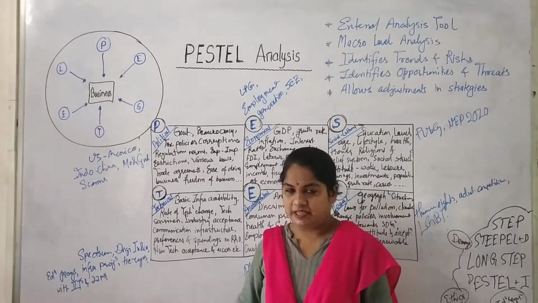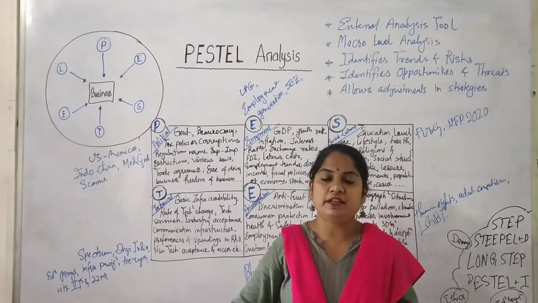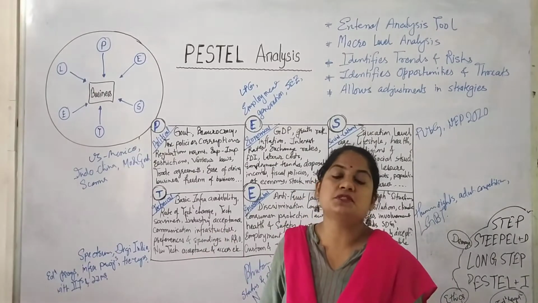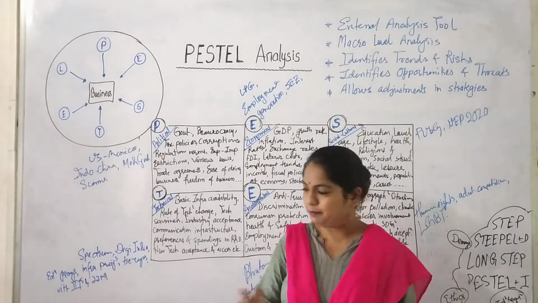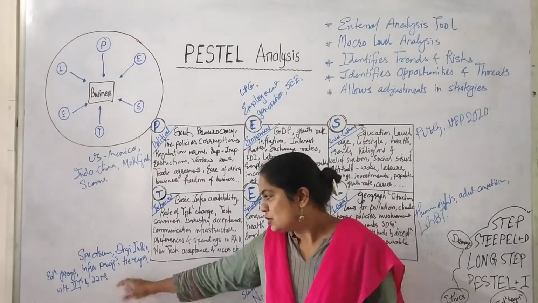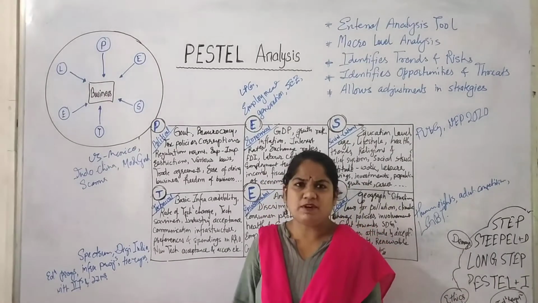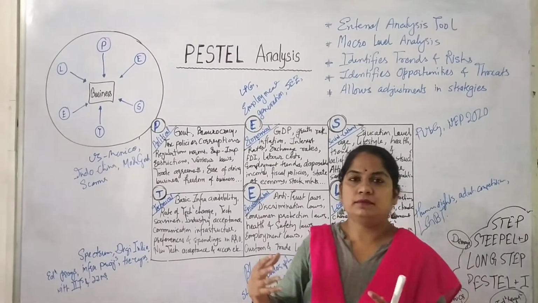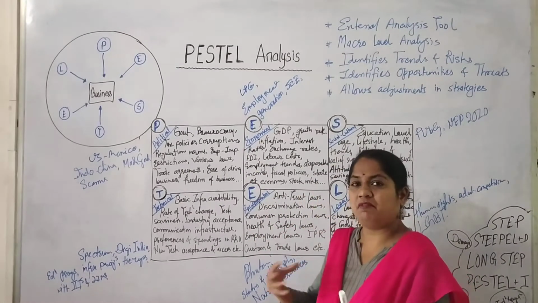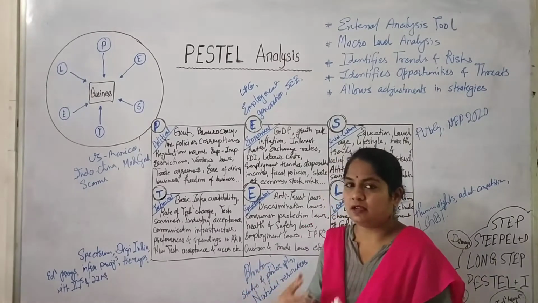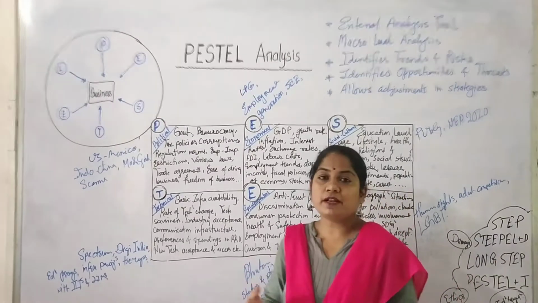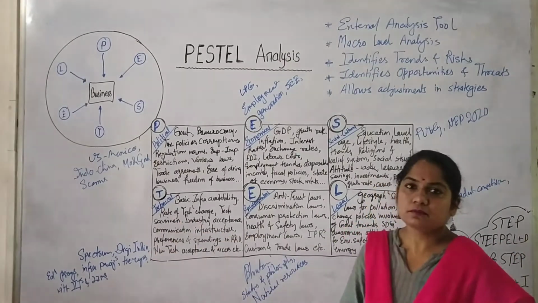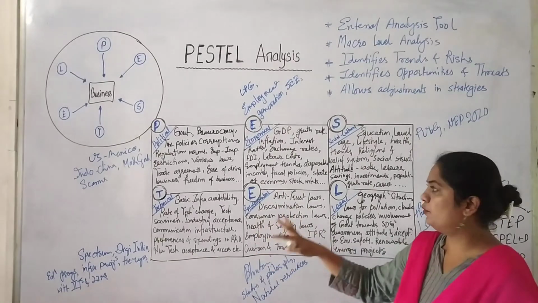Then there is spectrum, and there is a Digital India movement going on. All the products and services related to the Digital India movement will be in boom, and companies can take advantage of this. There are education projects, infrastructure projects, and tie-ups of private or government institutions with the government, and they are coming up with some online courses. This is one of the examples I have taken of how technological factors can give you an overview.